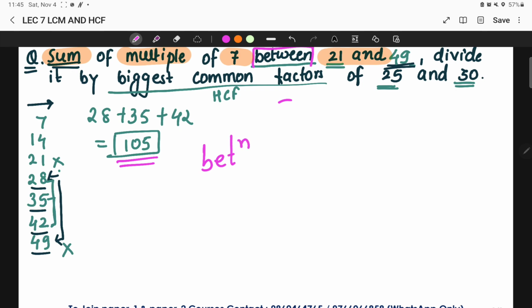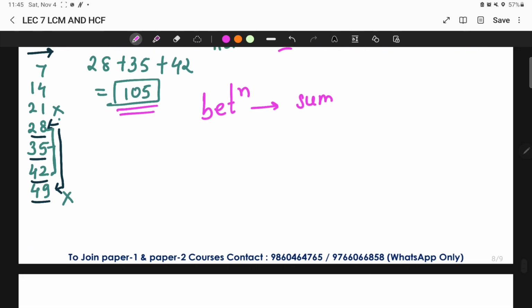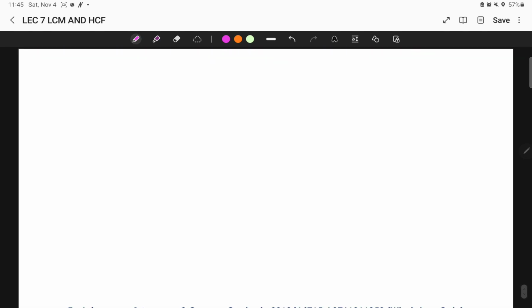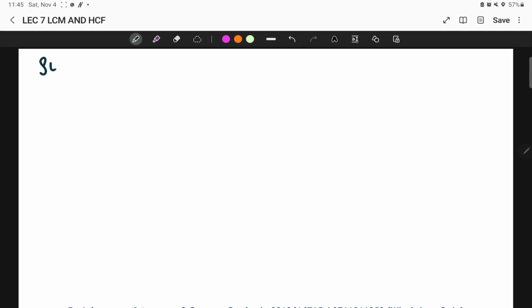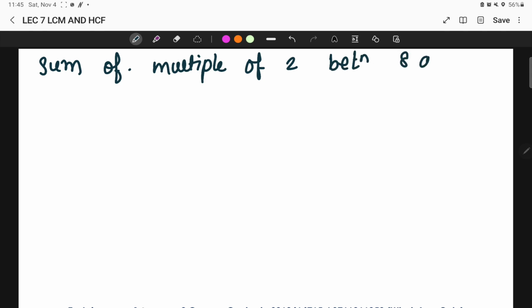Between, it means basically we are excluding these two numbers, that is 21 and 49. If I say you just take the summation of, let's move on to the next slide to understand it in depth. If I say you to take the sum of multiples of 2 between 8 and 20, what are you going to do?